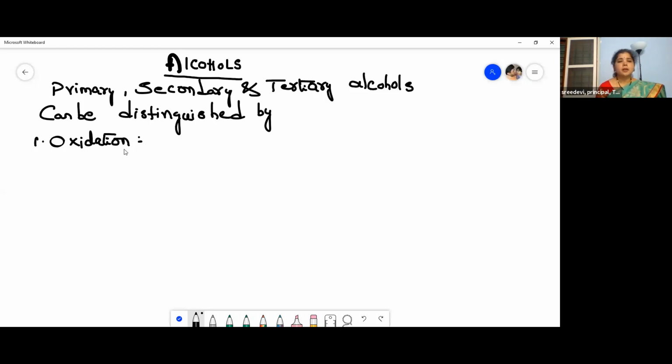So the first step is the oxidation. By the oxidation reaction, we can distinguish these alcohols, that means we can differentiate the primary, secondary and tertiary alcohols. Let us learn how. What is a primary alcohol? RCH2OH is a primary alcohol. A primary alcohol on oxidation gives an aldehyde. This on further oxidation gives a carboxylic acid.